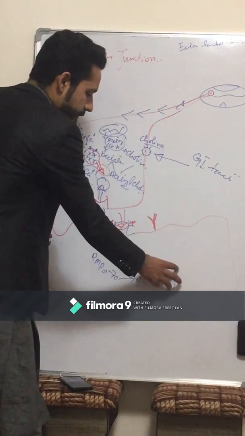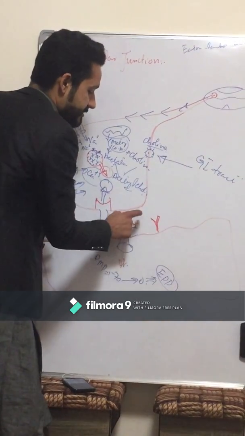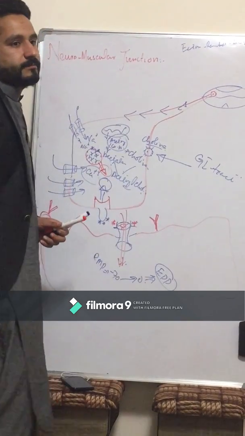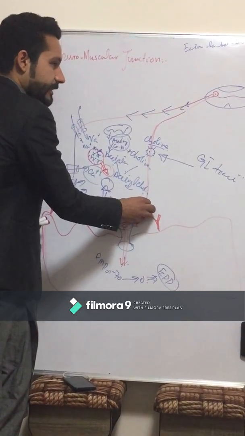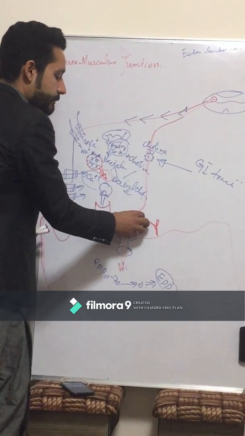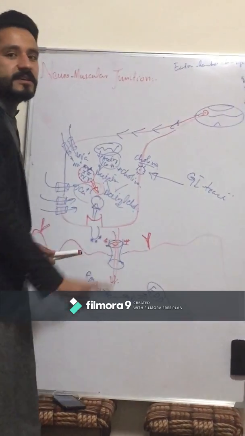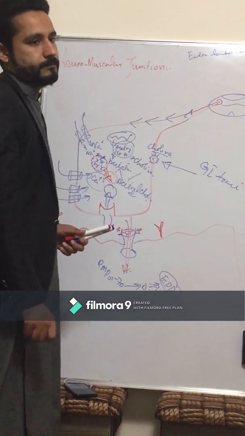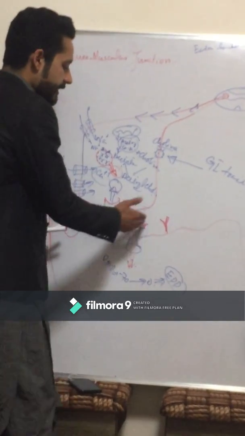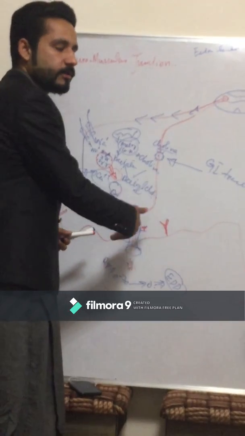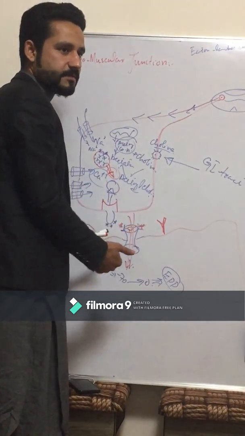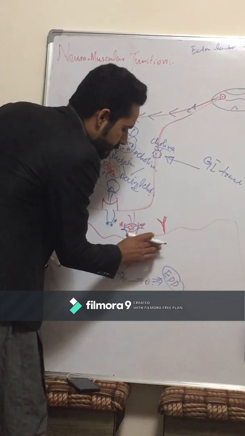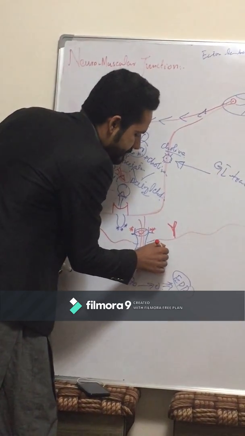Now this end plate potential depends on the concentration of the neurotransmitter bound to the receptor site. If the neurotransmitter is released in a large quantity and binds to the receptor site in a large quantity, then the end plate potential will be greater. But suppose there are only 1 or 2 molecules of the neurotransmitter, there will be a little increase, suppose 0.4 millivolt.